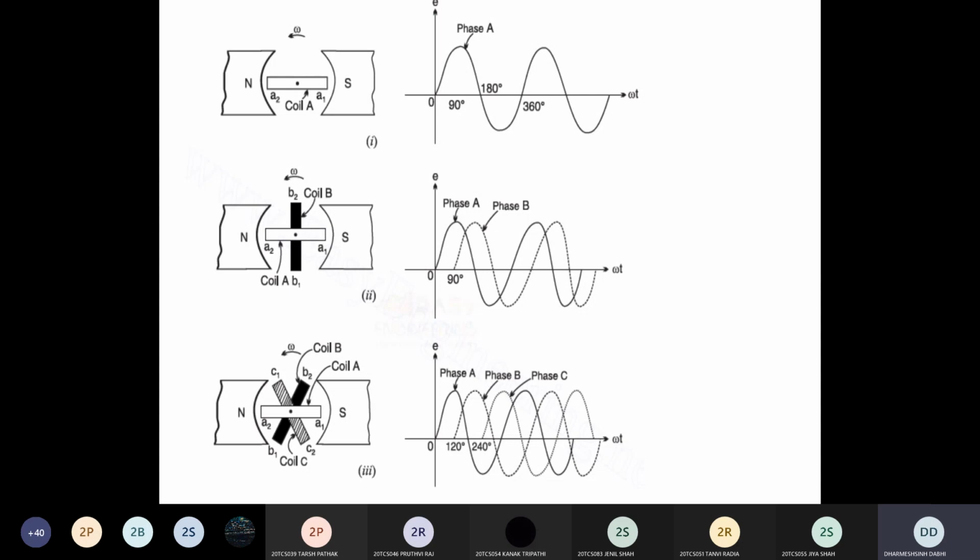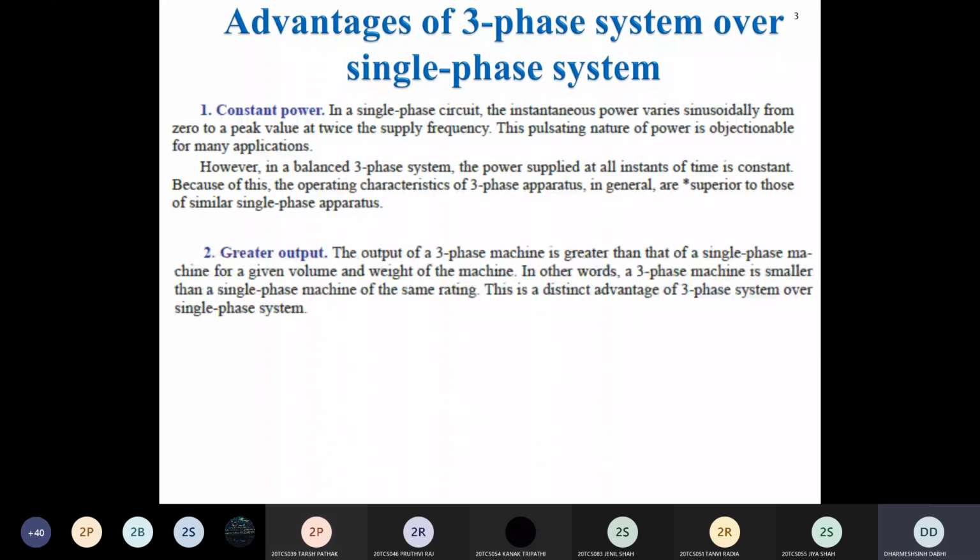By providing the capacitor, it generates the two fluxes and thus induces the torque or exerts the torque on the rotor, and it starts moving. So because of this reason, single phase motor requires an external device like a capacitor, which is not required in the case of three phase motor. Understand it? Yes. Okay. So let's move to the next topic.